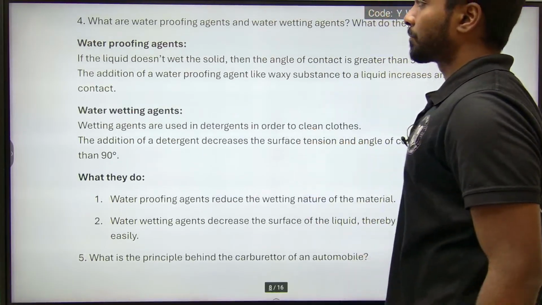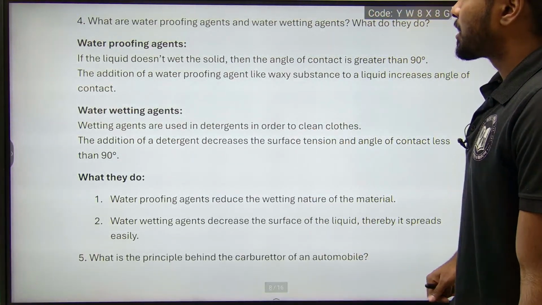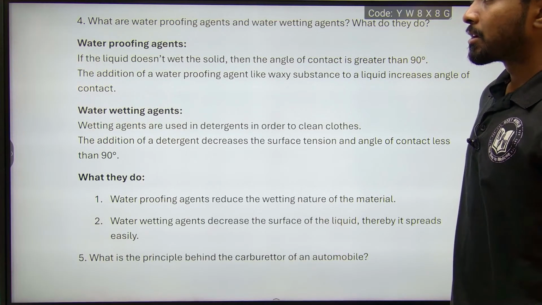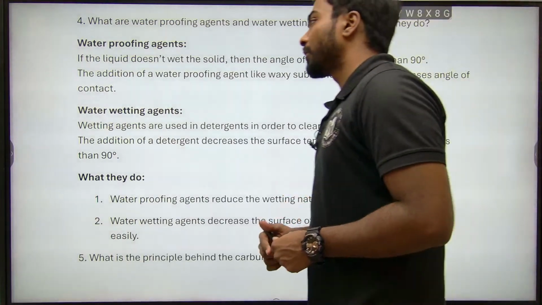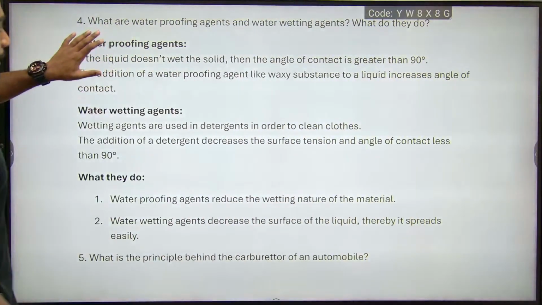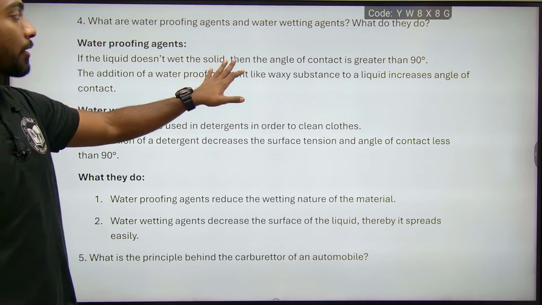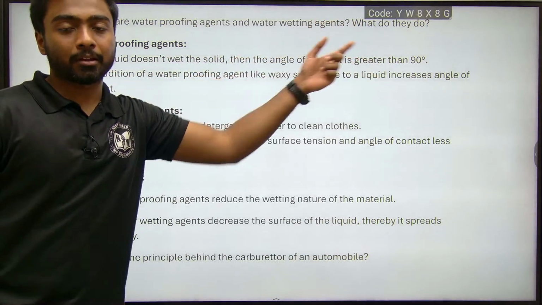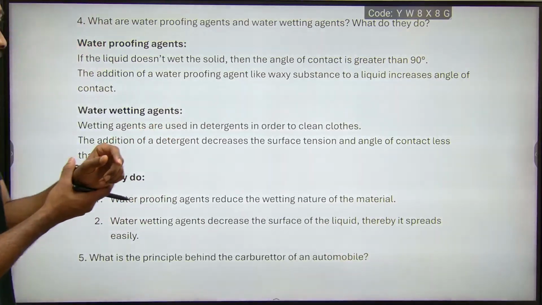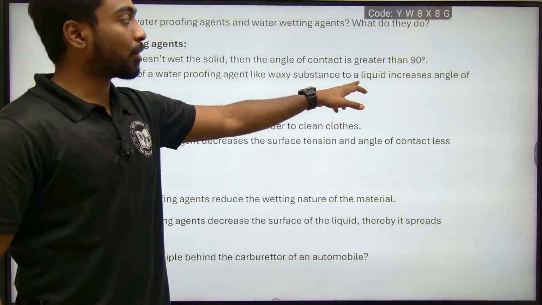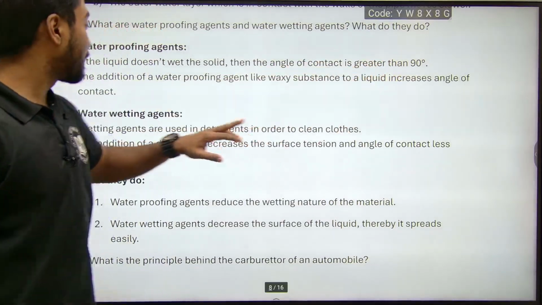Next question: what are waterproofing agents and water wetting agents, and what do they do? Try to concentrate a little. Waterproofing and water wetting are two different things. If a liquid doesn't wet the solid, then the angle of contact is greater than 90 degrees. The addition of a waterproofing agent like a waxy substance to the liquid increases the angle of contact.